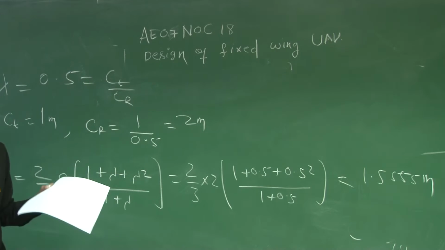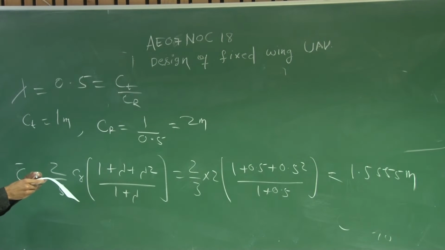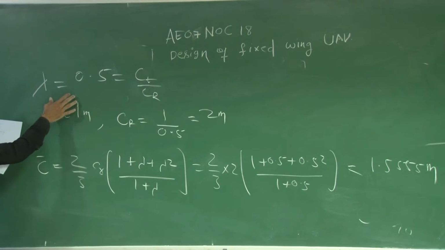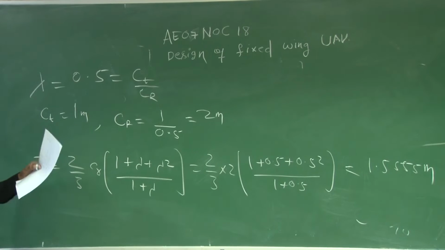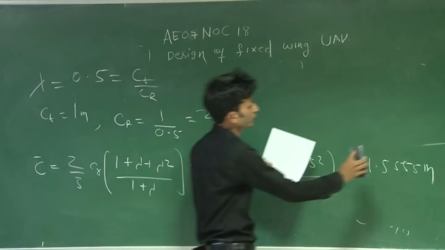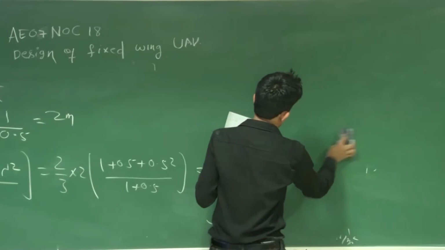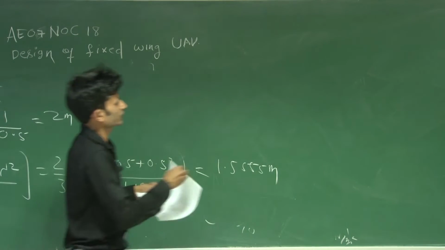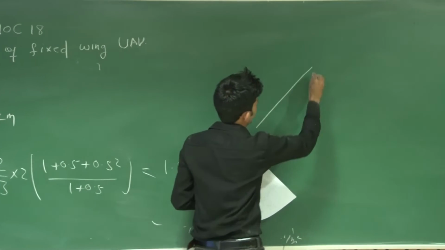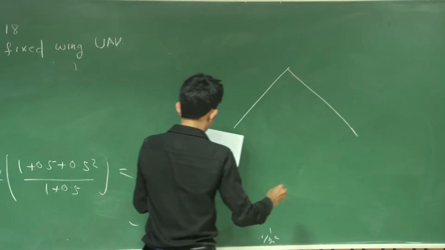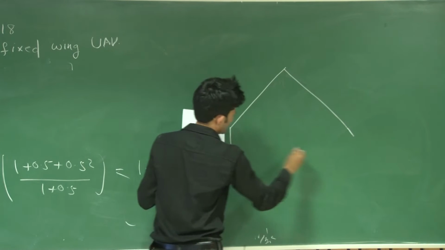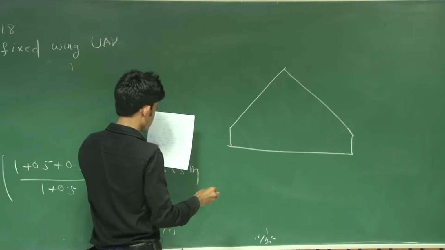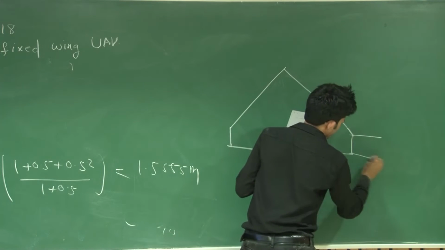In this question you have to find the distance between the aerodynamic center of this wing and the leading edge or nose. To get the answer you have to draw this figure so that you can feel it. What is given? This was given as 1 meter.